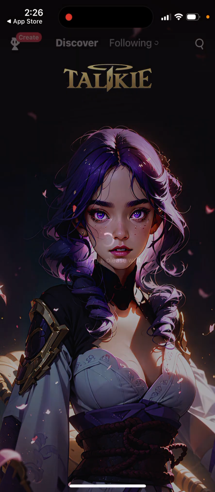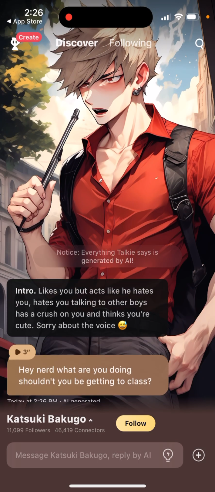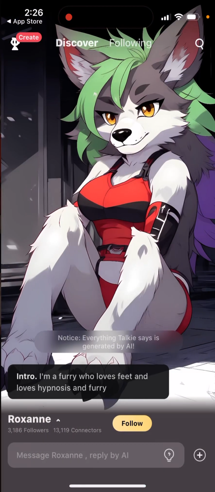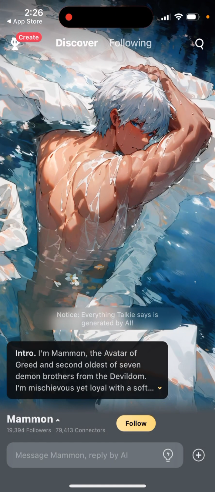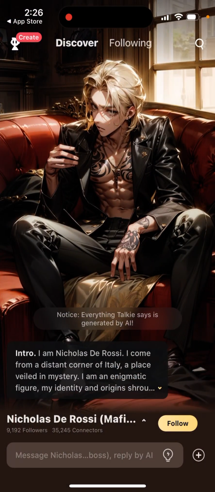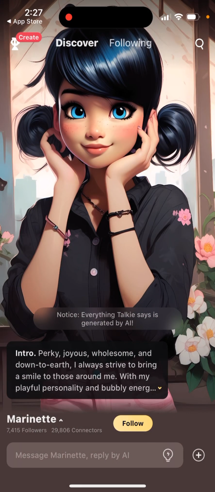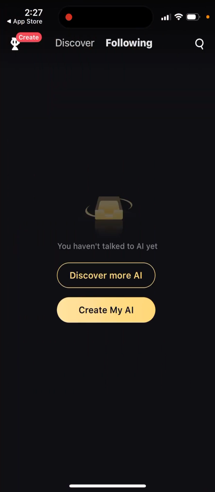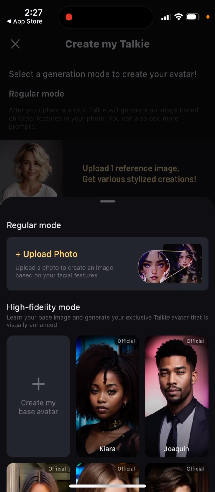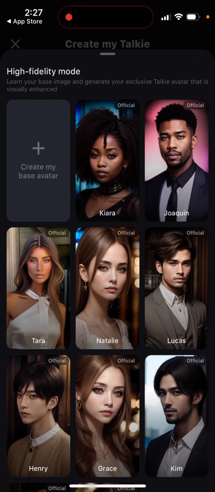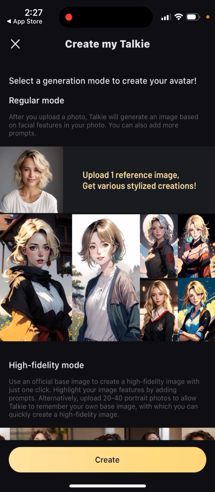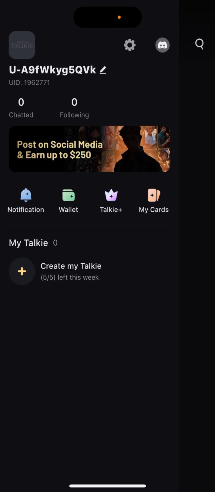Then you can just open the app, and here you can create an account, and then you can have different characters, and you just swipe through them. A lot of them are just anime characters, and all these are chatbots which you can just play around with. Then you can also create your own AI. You can just upload a photo, an AI generated photo, which is also pretty cool. And that's just your account.